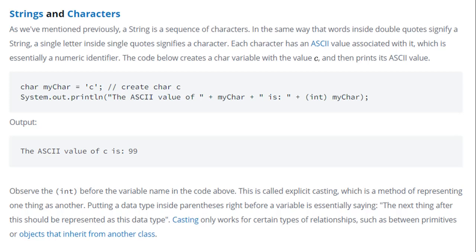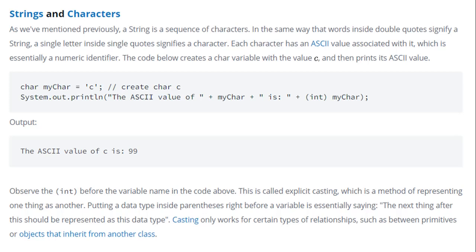This is called explicit casting, which is a method of representing one thing as another. Putting a data type inside parentheses right before a variable is essentially saying the next thing after this should be represented as that data type. Casting only works for certain types of relationships, such as between primitives or objects that inherit from another class.